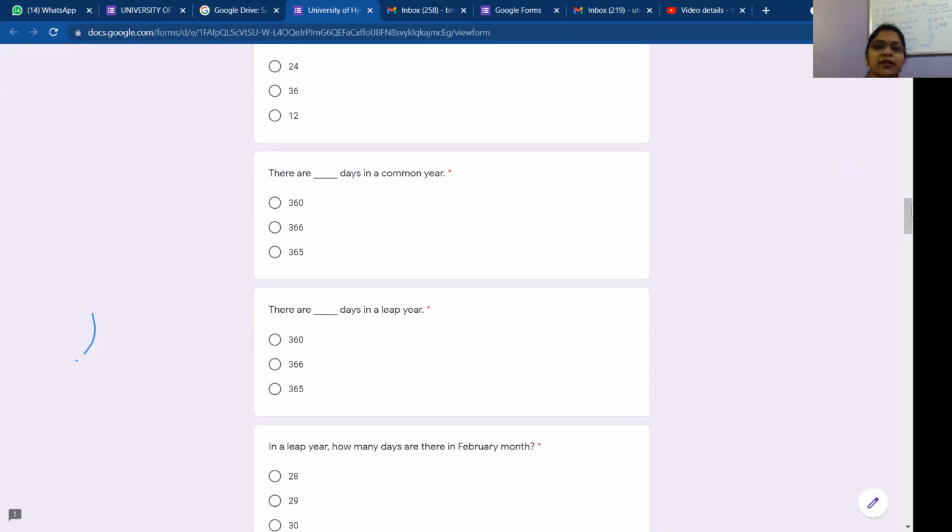There are dash days in a common year. In general, in a year, how many days? We discussed in the classroom. 365 days in 1 year. There are 365 days, right? Children, be ready to answer the questions. 1 year is equal to 365 days.